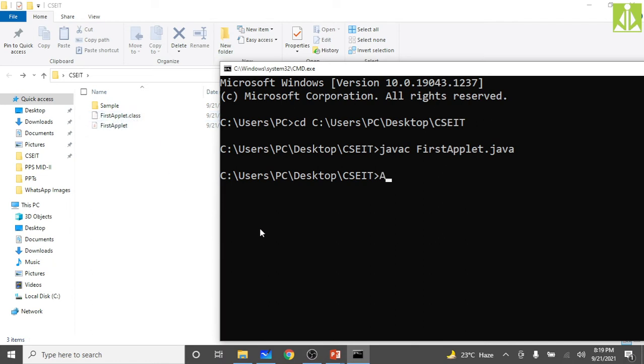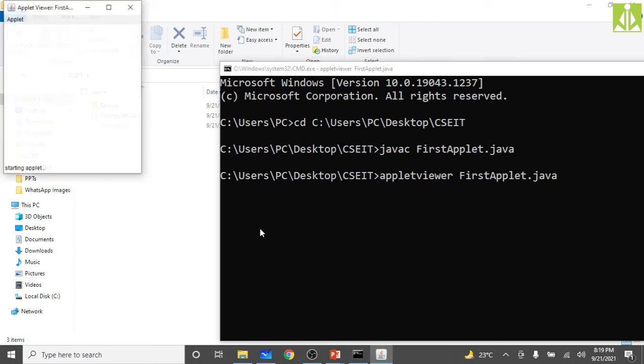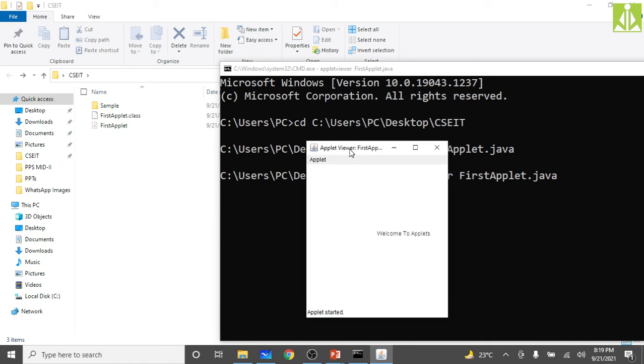Now what I have to do is, using the appletviewer command, run my applet program. appletviewer first applet.java. Hit enter. You will get the output in a window like this.